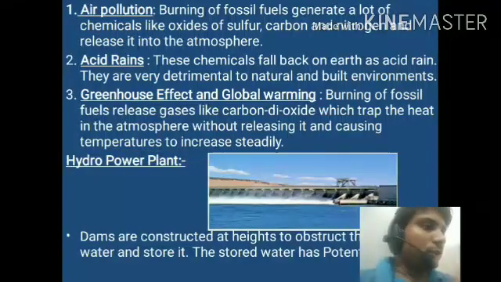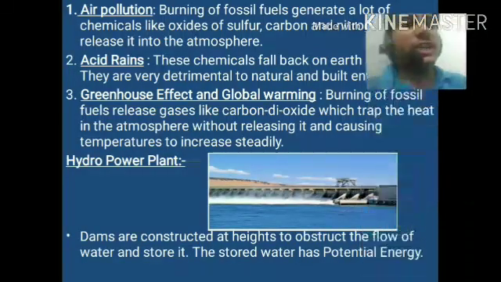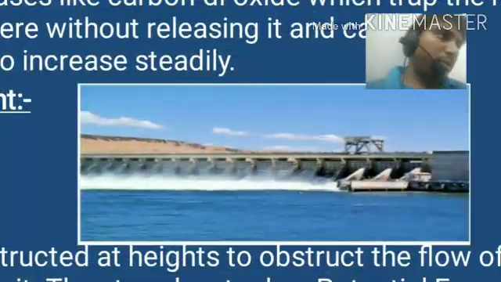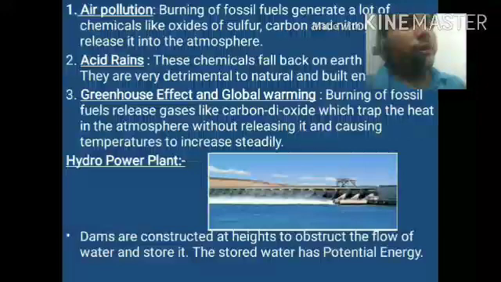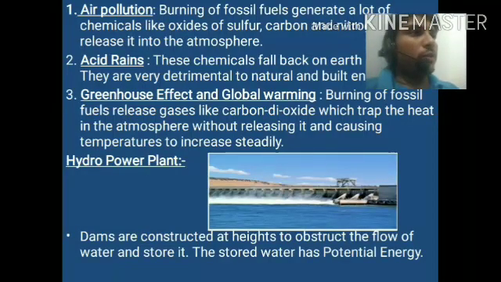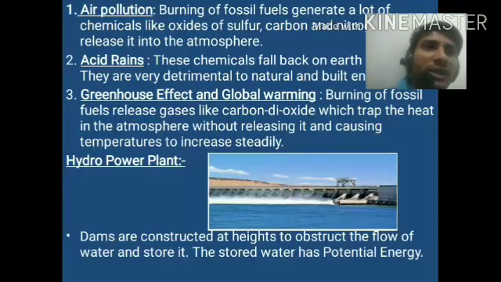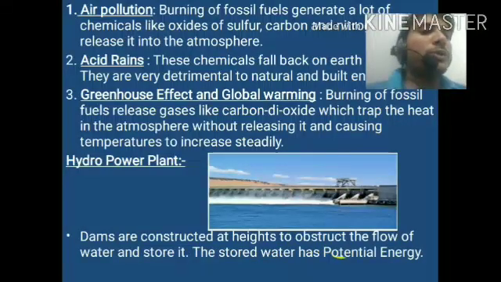Now we have finished the fossil fuels. Now hydropower plants. What is the meaning of hydropower plants? Just see, this is a hydropower plant. By the hydropower plant, we obtain energy from hydro, meaning water. And how do we obtain the energy from the water? We build a dam, and by the dam we can decrease the velocity of the water. The water falls on the turbine of the generator, and it produces electricity which is stored in the battery. Dams are constructed at a height to obstruct the flow of the water.